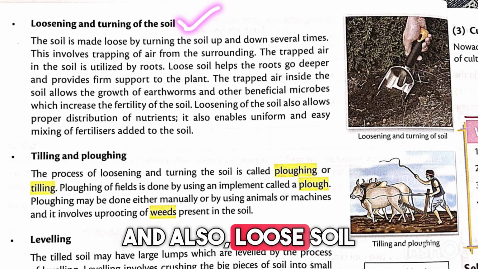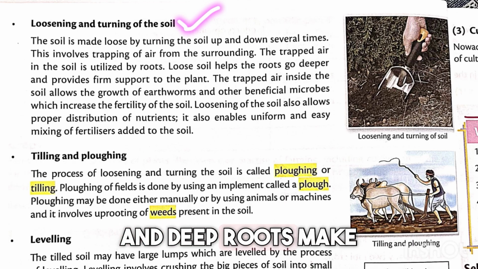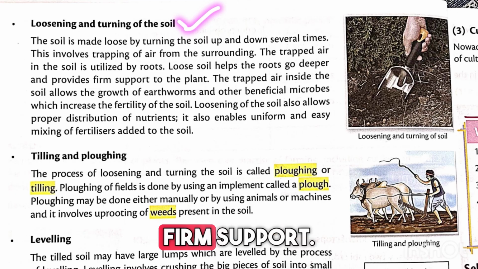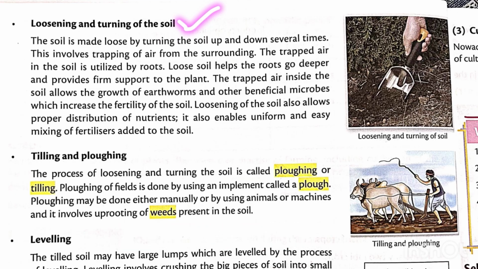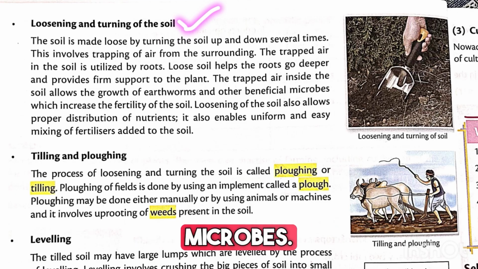And also loose soil allows roots to move deeper inside the ground easily. And deep roots make the plant stronger and provide firm support. That's why plants do not fall easily. Next, loose soil is also good for earthworms and useful microbes. Why?